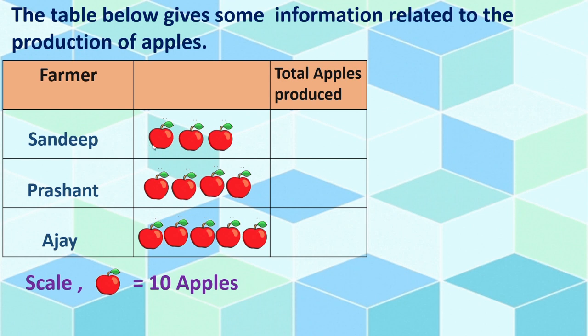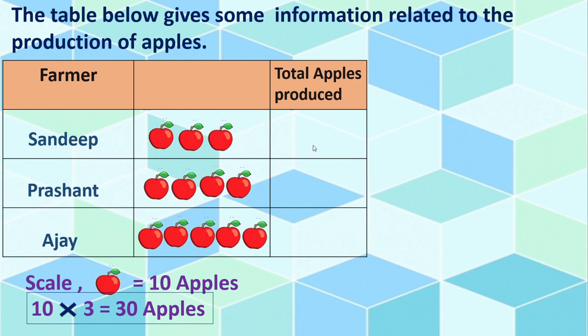See here in the Sandeep's case, how many apples are there? 3 apples. Right? What is the meaning of 3 apples? Yes, 3 multiplied by 10. Correct? We know that 1 apple is equal to 10. So 3 apples, that is 10 3s are 30. So we will write here total apples produced 30. Are you following, children? Now here come on, tell me Prashant. In Prashant row there are 4 apples. Means total apples produced how much here?